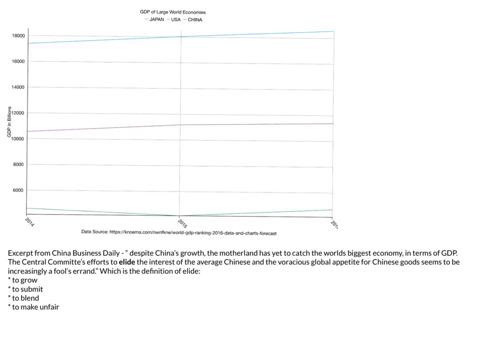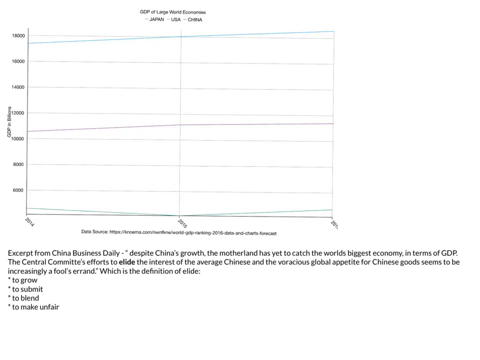So on the GED test, particularly on the social studies test, you're going to be asked to define terms as well. So this goes to a medium level question. And so we're looking for the definition of allied. Is it to grow? Is it to submit? Is it to blend? Or is it to make unfair?